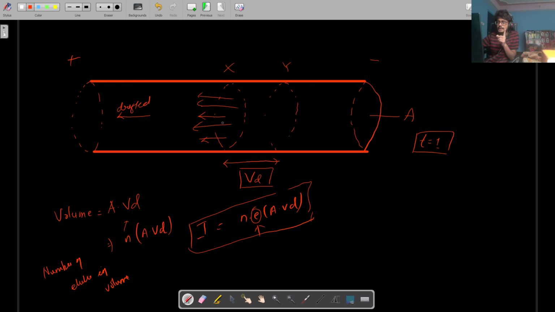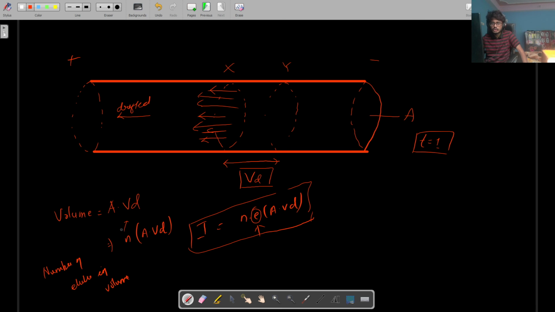So e is the charge of the electron. What is the charge of the electron that is flowing through the conductor? So all these electrons pass through the section X. Now, as each electron carries a charge e, it is written in the book that the charge flowing per second through area A, that is this area X, is the total number of electrons multiplied by the charge.